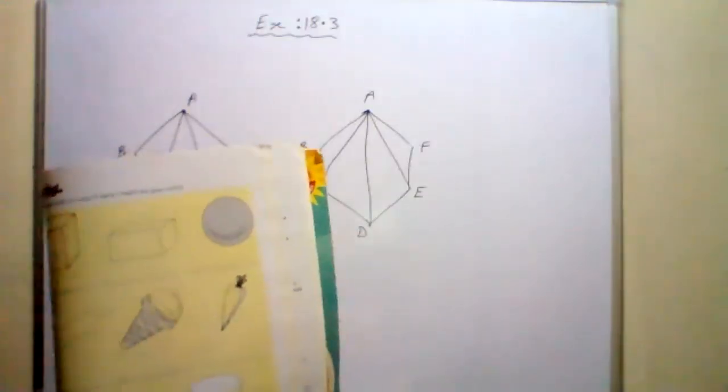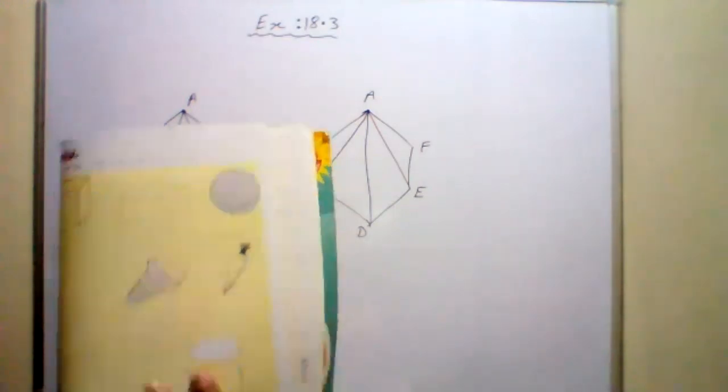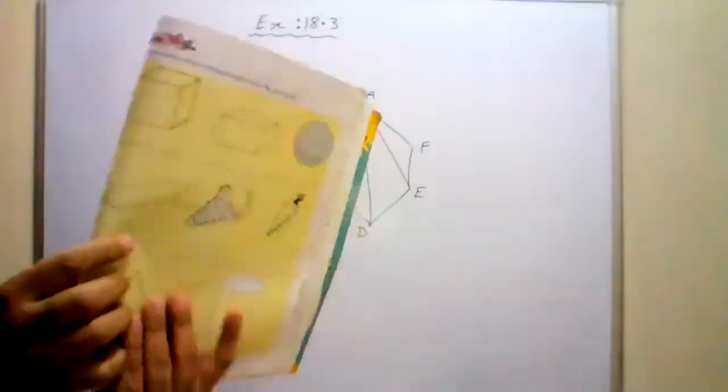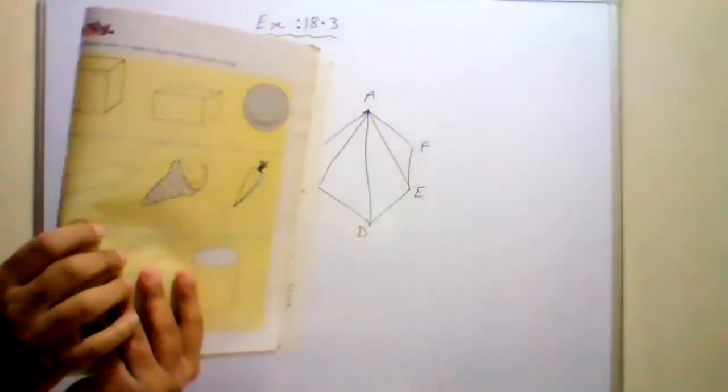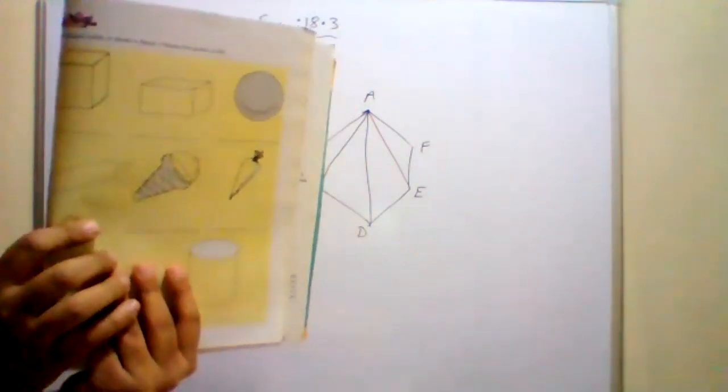Sir, the fourth one, I don't remember. Yes, sir. I also don't know the fourth one. Fourth one, it is a cylinder. A balloon is a type of a cylinder.